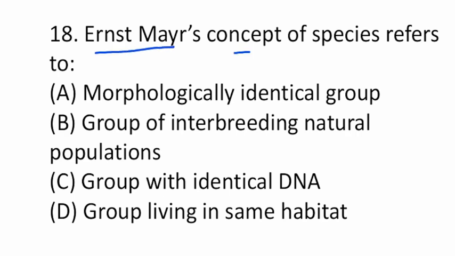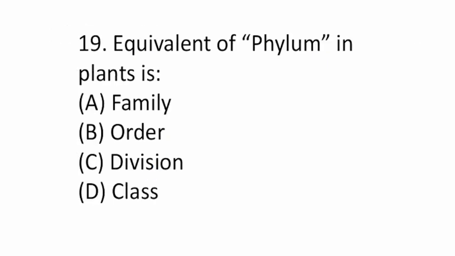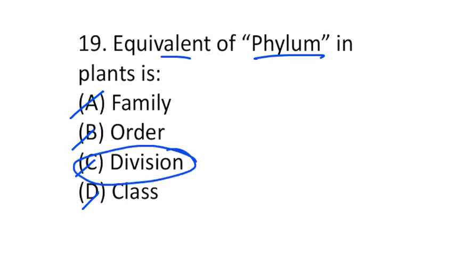Ernst Mayr's concept of species refers to morphologically identical group, interbreeding natural population, group with identical DNA, or group living in the same habitat. So the concept of species basically should have interbreeding populations. So option B is correct. Equivalent of phylum in plants is family, order, division or class. It is division.